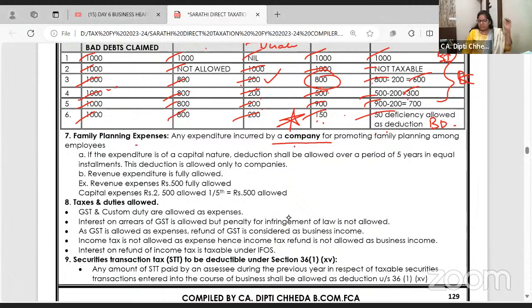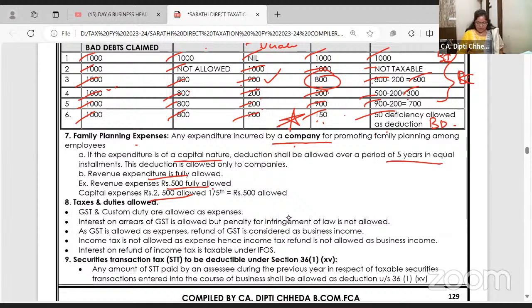Family planning expenditure are allowed only in case of company. If they have done some family planning related expense for their employees, it's allowed. If it is capital expenditure, it is allowed in 5 years, 1/5 every year. Revenue expenditure, 100% allowed, right? Say 500, allowed.